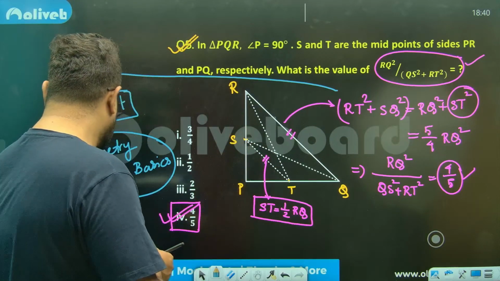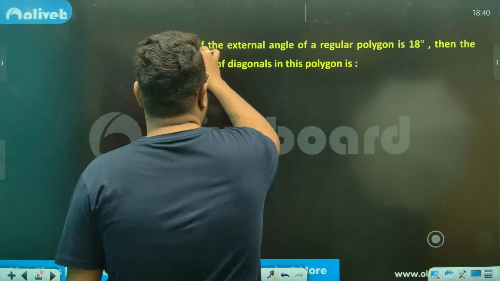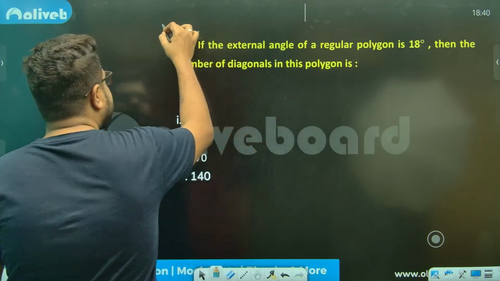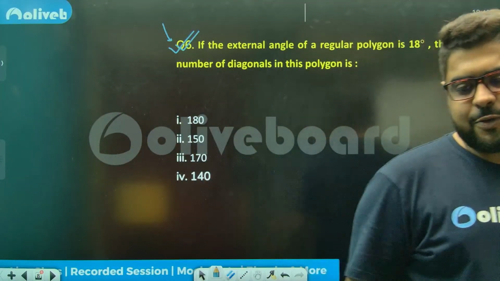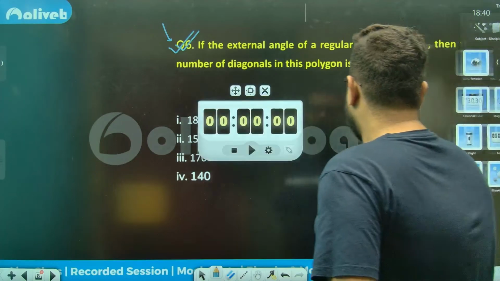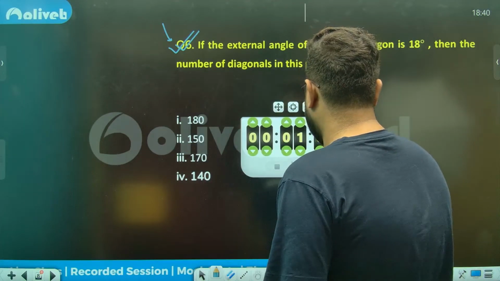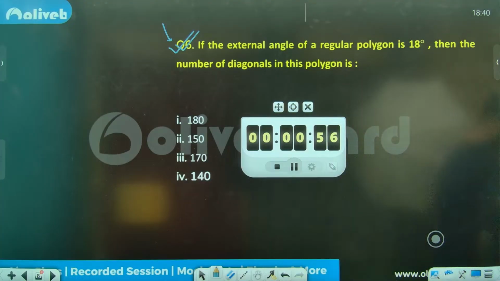Perfect, everyone. Now, having said that, let's move on to the next one, sir. A very specific tier 2 topic, that is polygons. You can expect to get a few questions, at least one question from polygons. I've given you this, so I'm giving you a few seconds as well. A minute will be more than sufficient. Tell me the answer, everyone. Do this very quickly.